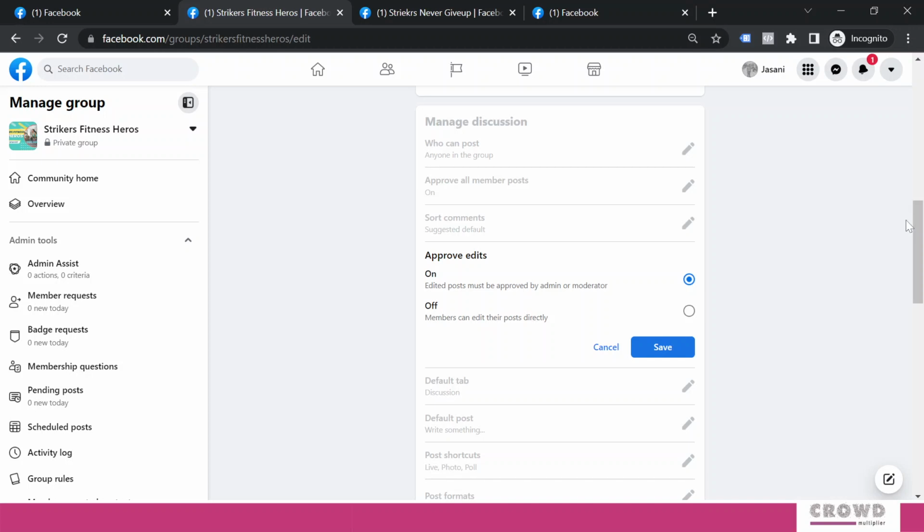Now it is live on your timeline, but later on the member or the author who created that post comes back to that post and edits. Let's say instead of 50% discount, he is making it at 25%. So then there will be a lot of arguments, and in that scenario I would recommend, if you have turned on this, then you will get a notification that member has edited the published content, and unless and until you approve it, it will not be reflected on the timeline.